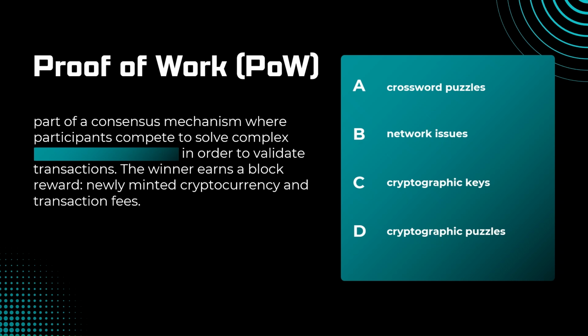So as always, I like to start off the definition of our concept with a little quick quiz. And I made it a little bit easier this time. We've only got one block here. So what we need to do is take a look at this definition of proof of work, and we need to decide which part is missing behind the block. Maybe this is kind of a puzzle for us to solve. All right, so is it A, B, C, or D? Let me know what you think the answer is in the comments down below. Pause the video and then unpause it whenever you are ready.